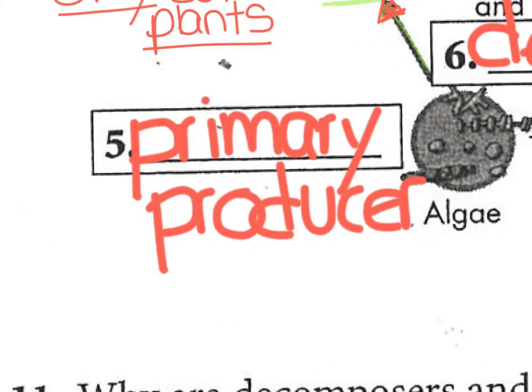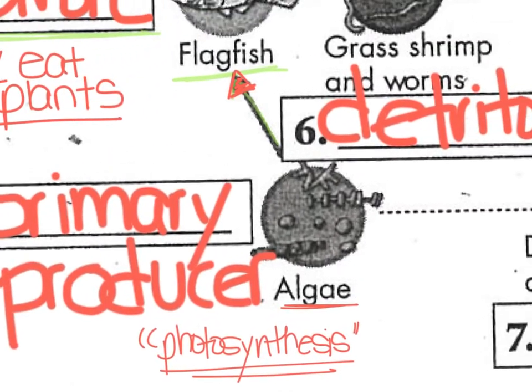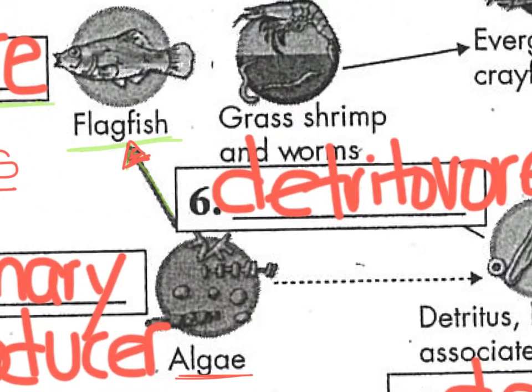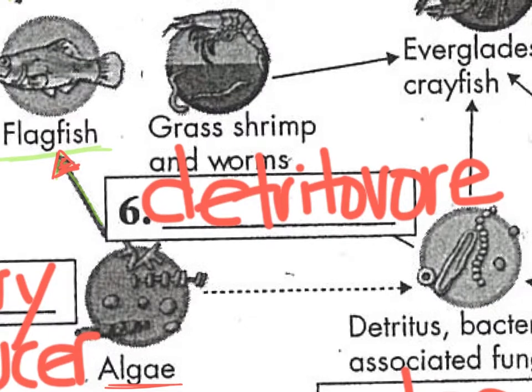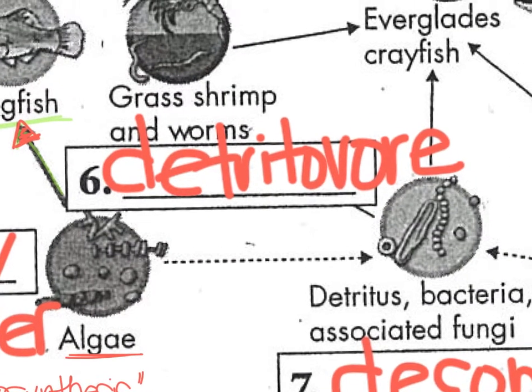As we move down to number 5, algae is going to be a primary producer. They are going to be making their food through the process of photosynthesis. As we move over to number 6 on the diagram, we get to the detritivore. The detritivore is the one that eats materials that are already decaying, such as what is called detritus.